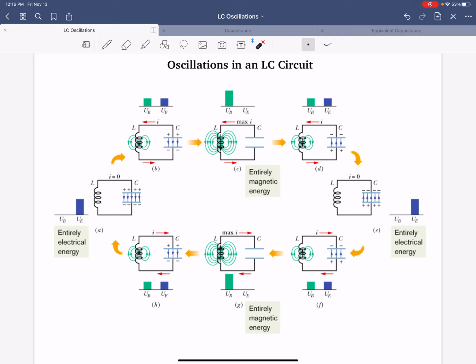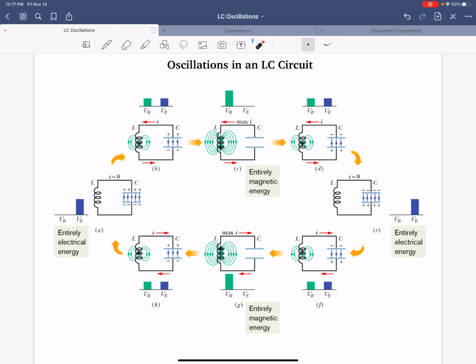Notice there's no battery in any of these pictures, and that's on purpose. We're just talking about a closed circuit with an inductor and a capacitor. So let's start over here at picture A, and let's just assume that this capacitor starts completely charged. So that means the amount of electrical energy in the circuit is maximized, and that's the total amount of energy in the circuit. It's all in this capacitor, so it's all in the electric field denoted by those blue arrows. So that's where it starts.